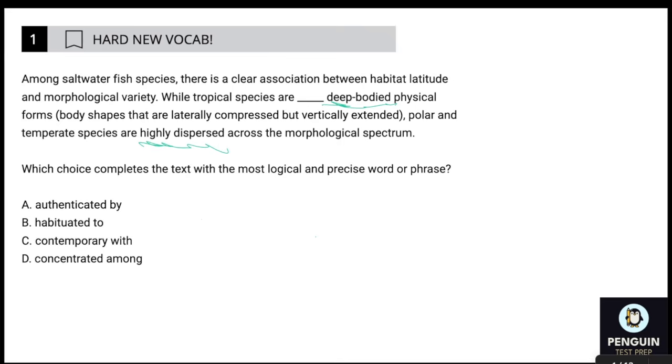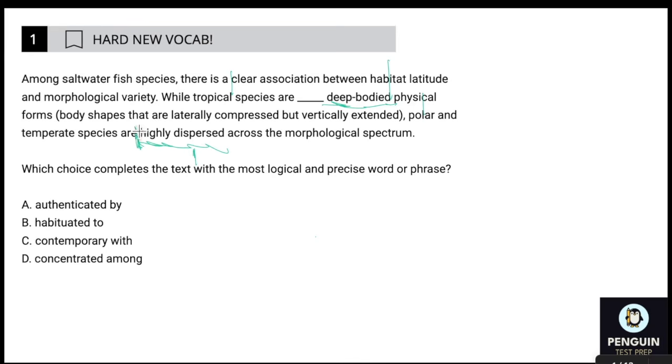And I'm gathering that morphological spectrum is basically just talking about the different body shapes, right? Body shapes, morphology, you're morphing your body. That's what I'm getting. Okay, anyway, my prediction. So we actually see the contrast that we want. We see the different places, the tropical and the polar. We see the deep body physical, very specific, versus highly dispersed. So I think what we're missing is the opposite of highly dispersed.